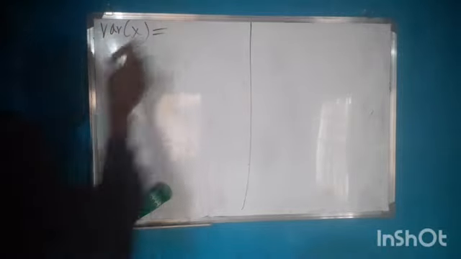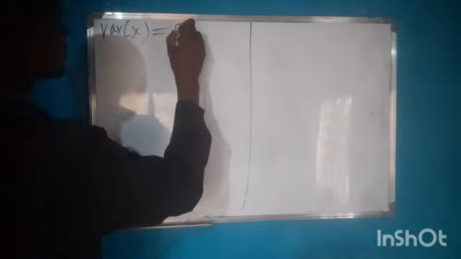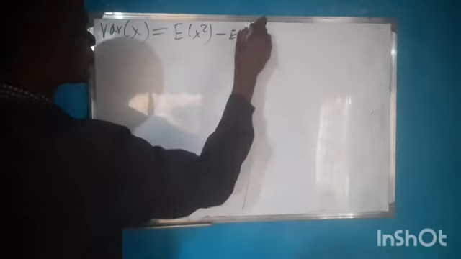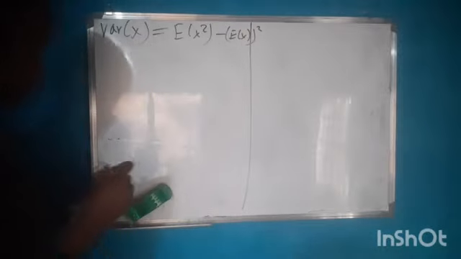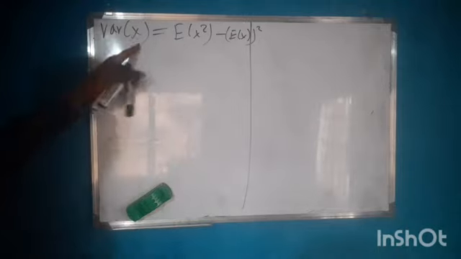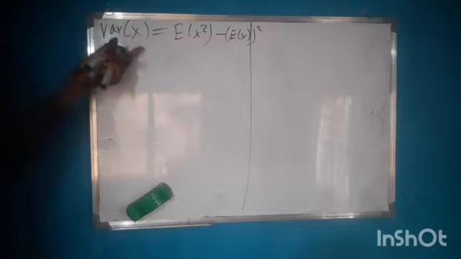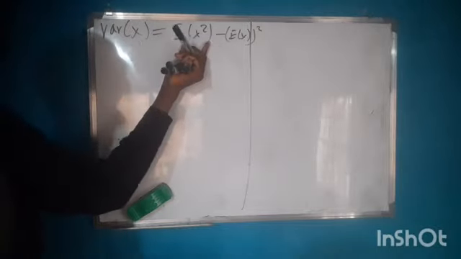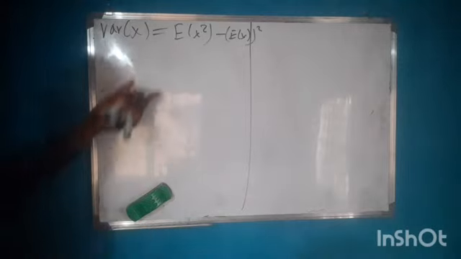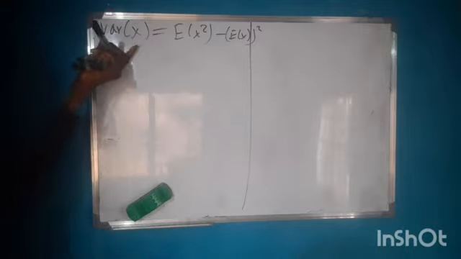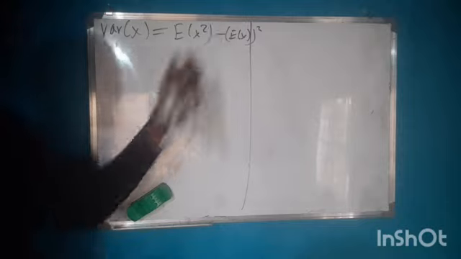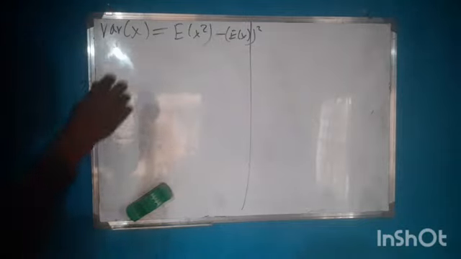So the variance of x is equal to the expected value of x squared minus the expected value of x all squared. This is how the variance of x is defined. Variance of x is equal to the expected value of x squared minus the expected value of x all squared. If you're finding it difficult to prove or to show why the variance of x is equal to this, you can drop it in the comment section. I will put you through.